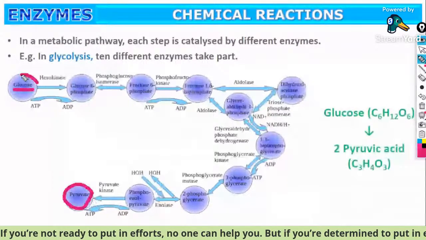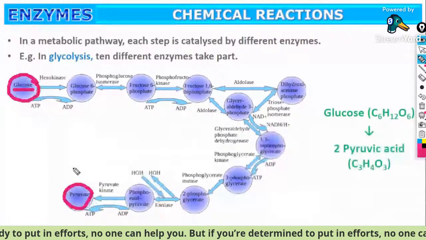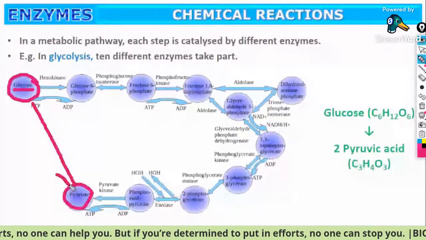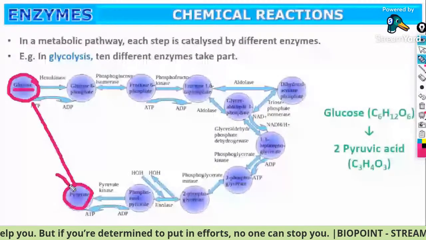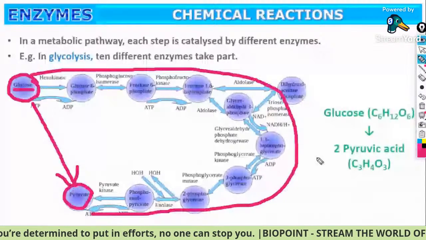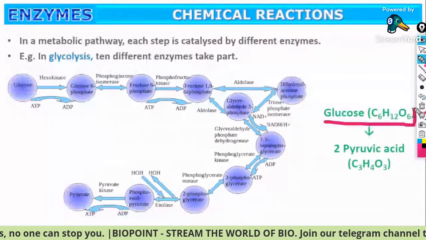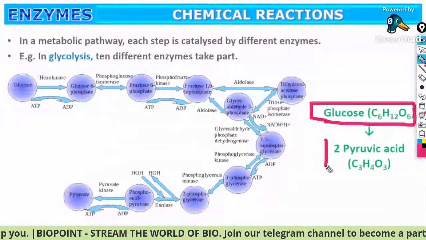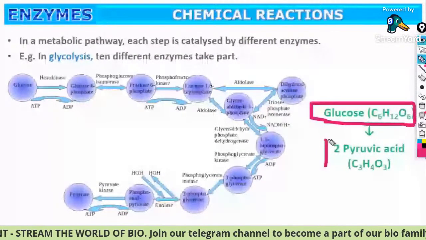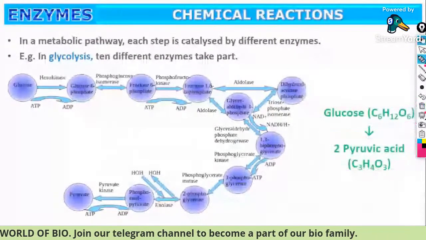Starting from a 6-carbon compound glucose, you will get pyruvate. This is the conversion, followed by a series of chemical reactions like this. Clear everybody? Glucose C6H12O6 is converted into two molecules of pyruvic acid C3H4O3. Clear everybody?